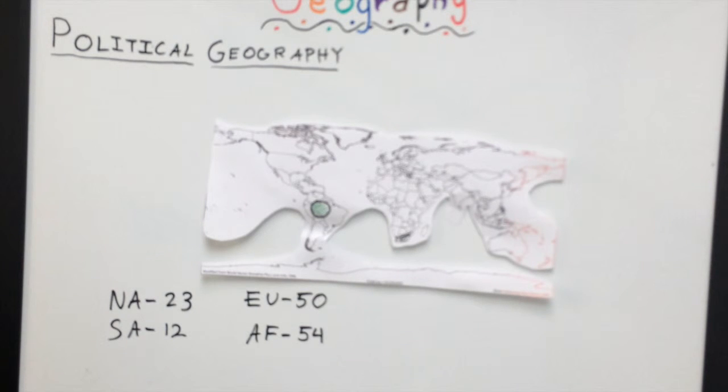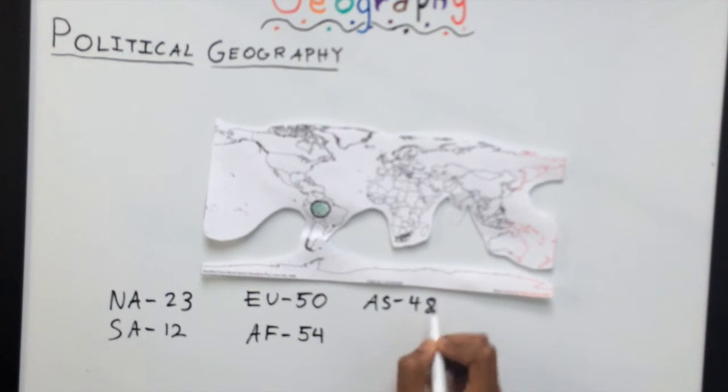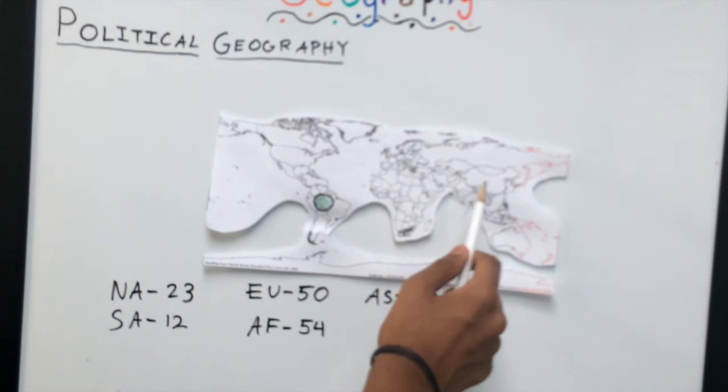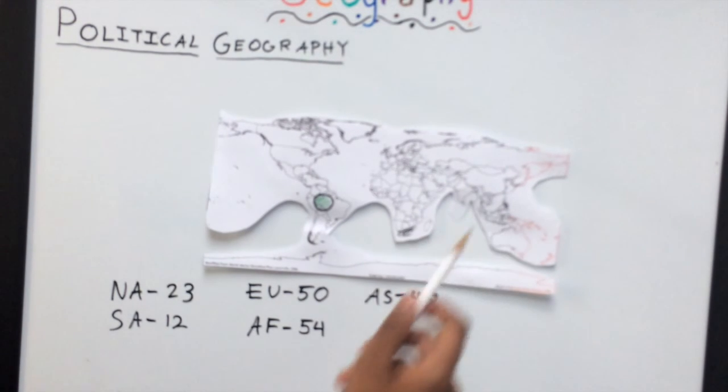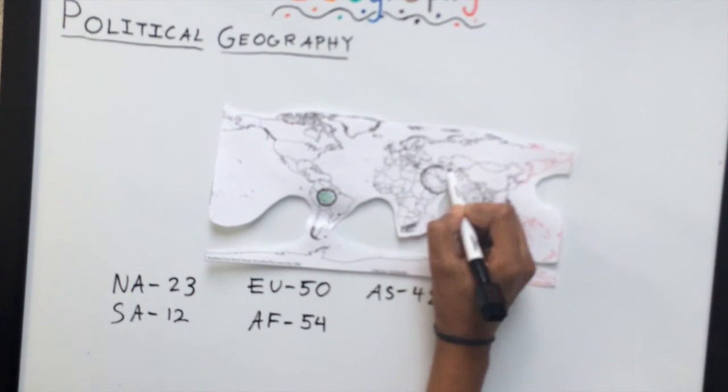Next, let's move on to Asia, AS for short. And in Asia, we only have 48 countries. For such a big continent, we really don't have as many countries as Africa. And again, some of the most notable countries are India, China, and Russia, and many of the countries of the Middle East, which is right here.